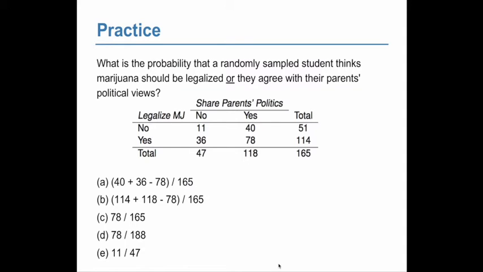Right, we can also do this with a two-way table. What is the probability that a randomly sampled student thinks marijuana should be legalized, or they agree with their parents' political views? So, the ones that think that marijuana should be legalized, there's 114 of them. The ones that share their parents' political views is 118. So 114 plus 118, but that's an overlap of 78 that get counted twice. So we need to subtract the 78 that get counted twice.